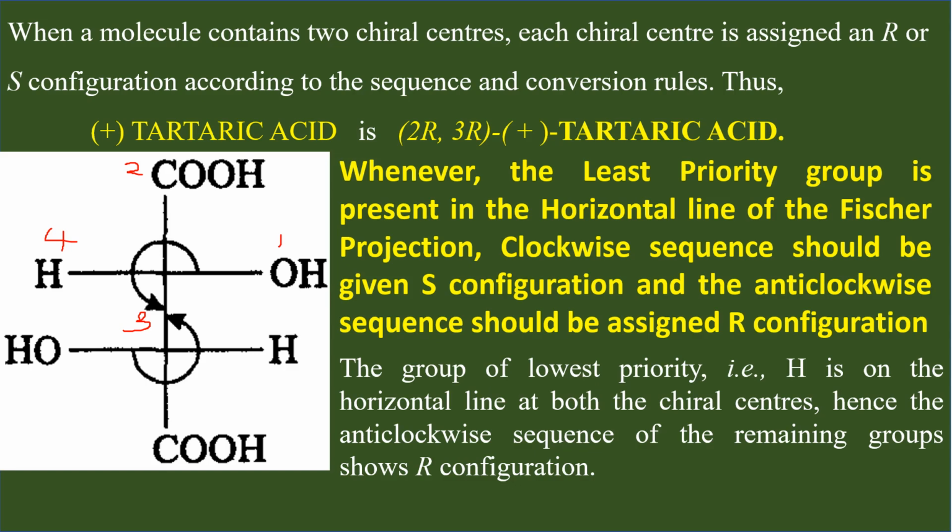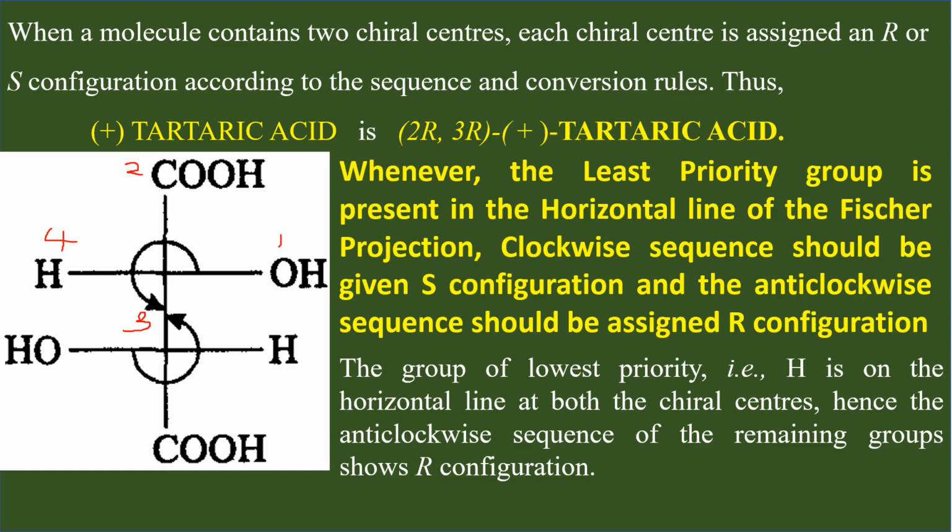What is the usual procedure? When you read numbers from 1 to 3, if your eyes travel anti-clockwise, assign the configuration S. If your eyes travel clockwise, assign R. That should be done only when group number 4 is in the vertical line. If it is present in the horizontal line, then the opposite configuration should be assigned.